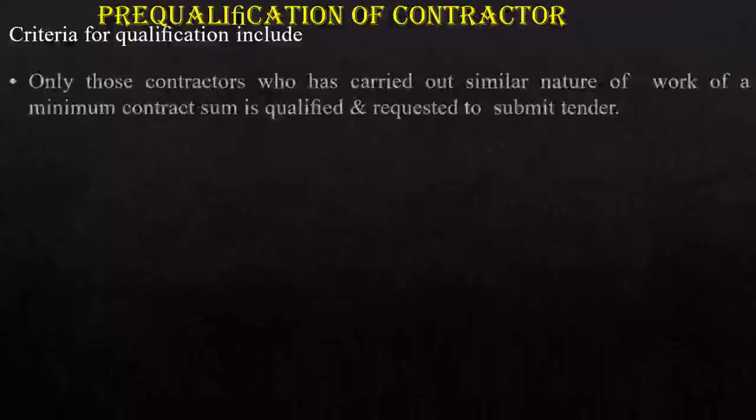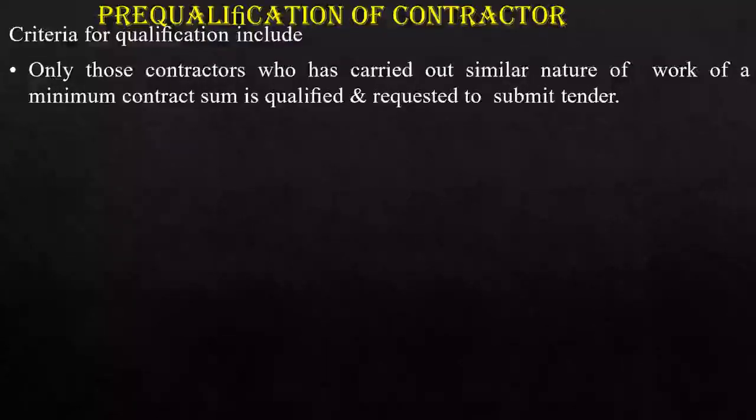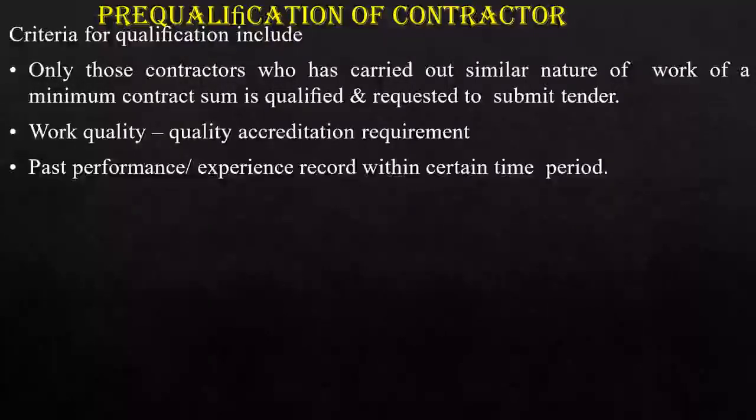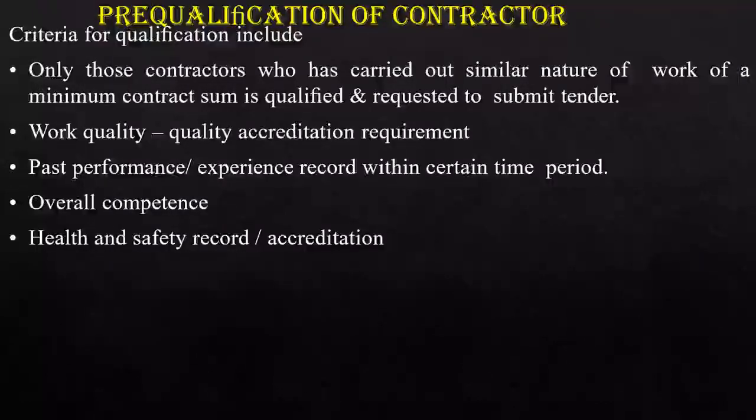Now, what are the pre-qualifications required for a contractor? Only those contractors who have carried out similar nature of work of a minimum contract sum are qualified and requested to submit the tender. So before submitting the tender, he should have certain qualifications. He should have experience in doing similar works. Then he should assure the quality. His past experience record should be submitted, and the overall competence should be considered.